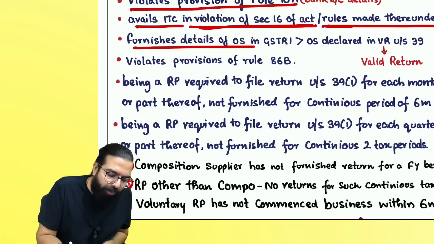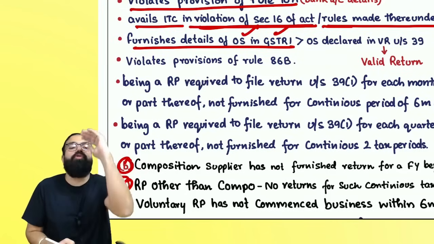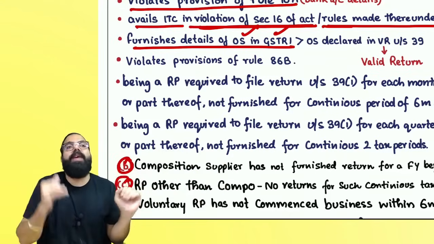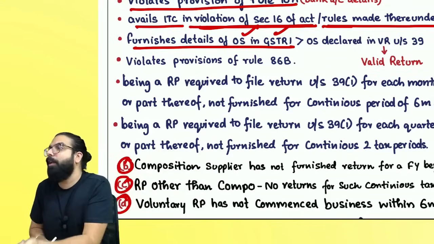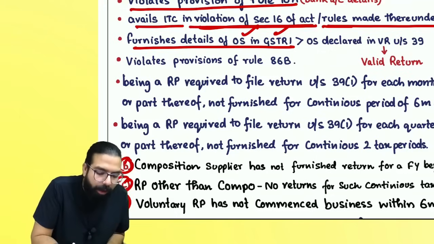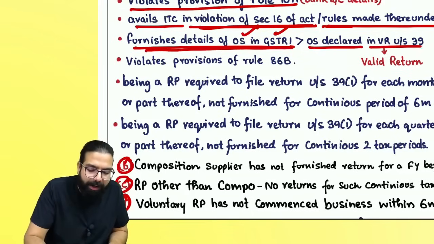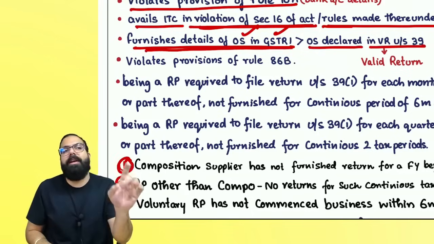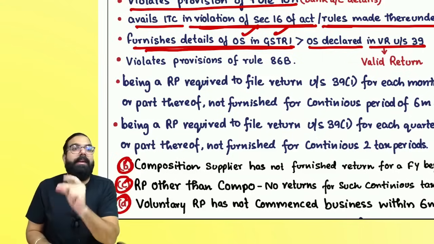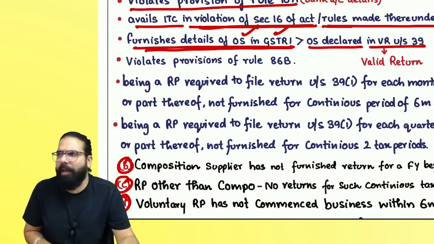The next is, you furnish the details of your outward supply in GSTR1. Supposedly in GSTR1 you showed 1 crore rupees, 18 lakh rupees ka credit you passed on, but when you have to go ahead and file your GSTR3B, in GSTR3B you showed less amount of supply and less tax you paid, then they are telling, if you furnish details of outward supply in GSTR1 greater than outward supply declared in valid return under section number 39, means in your GSTR3B you are showing less sale and you are paying less taxes. It means you have passed on extra credit to your customers. They are telling your registration can be cancelled.